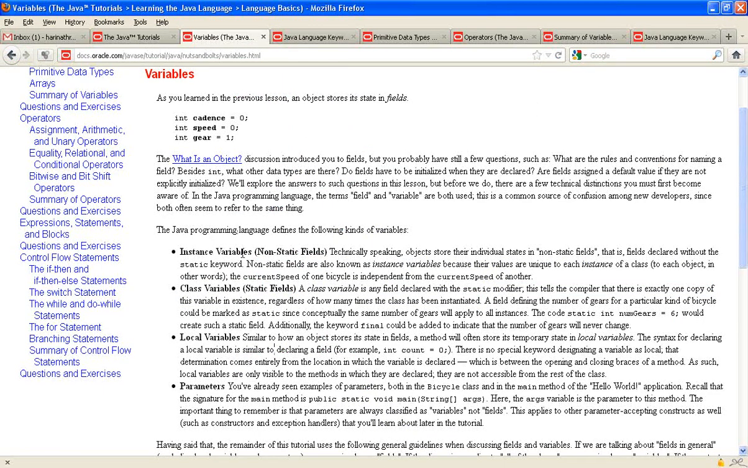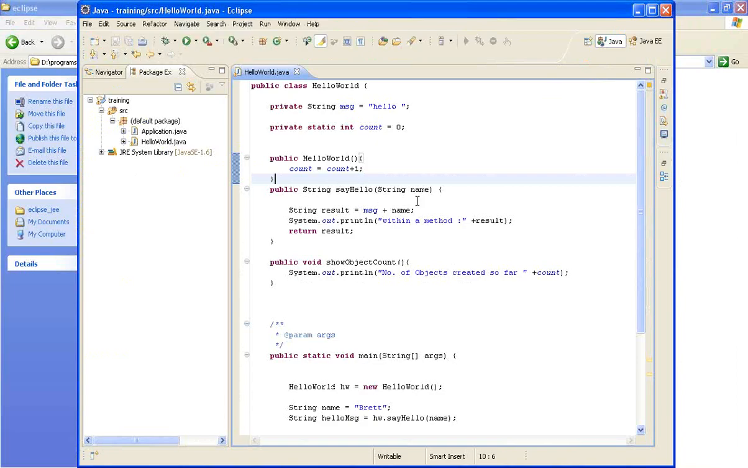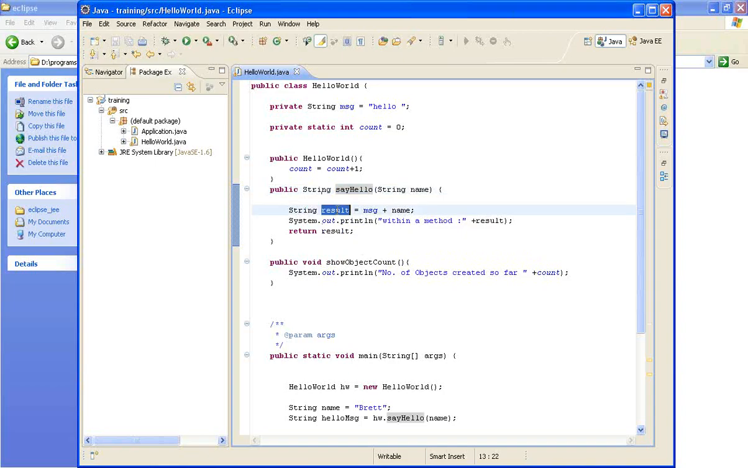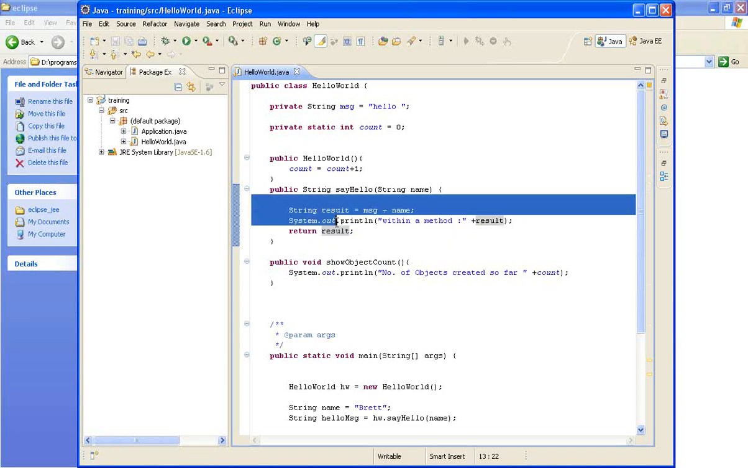Now we looked at instance variables, we looked at class level variables, then there is something called local variables. Let me look at this particular variable. I have a method, public string sayHello, and within the method I declared a variable called result, and this result variable is within the scope of this same sayHello method.